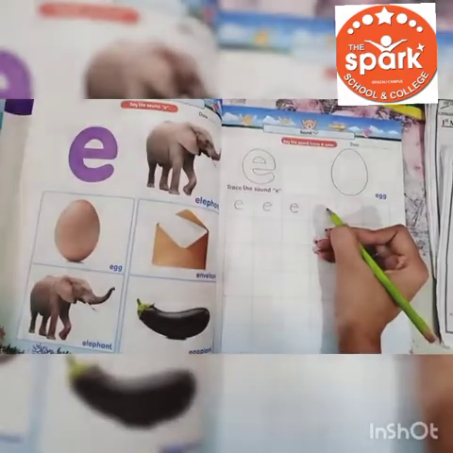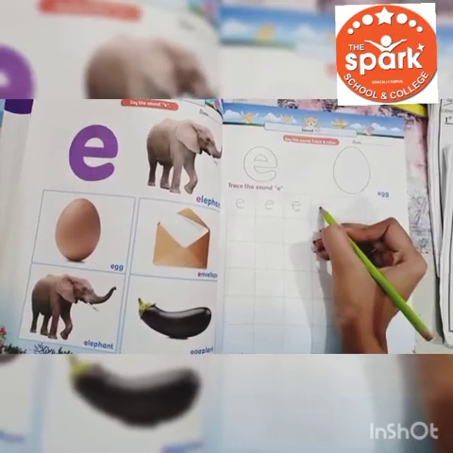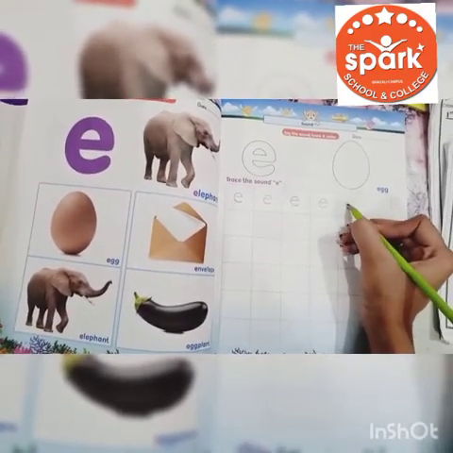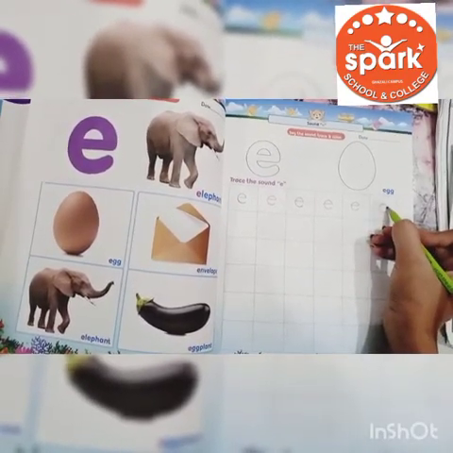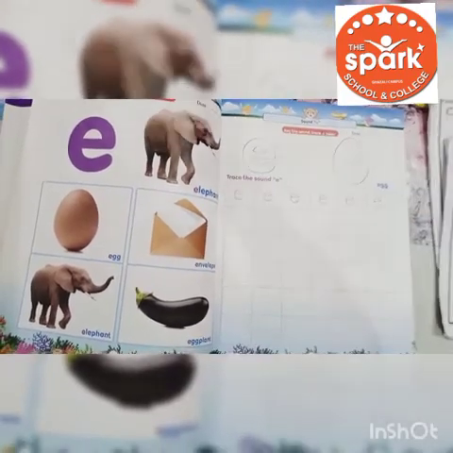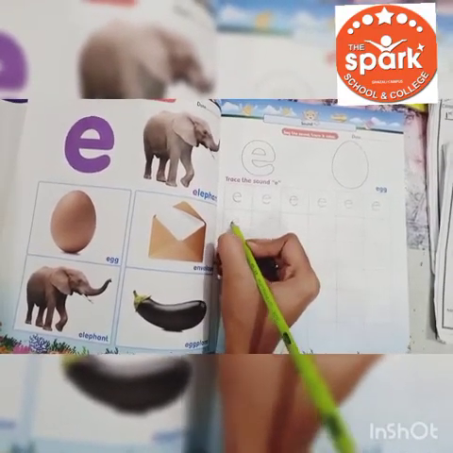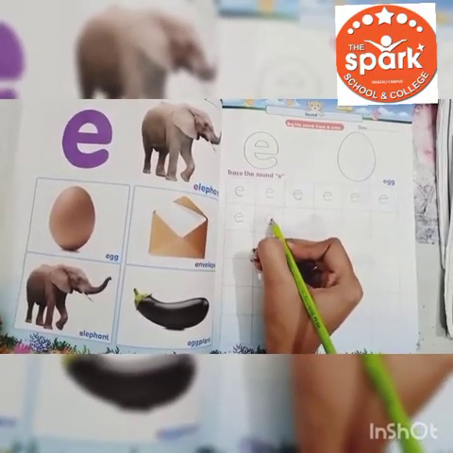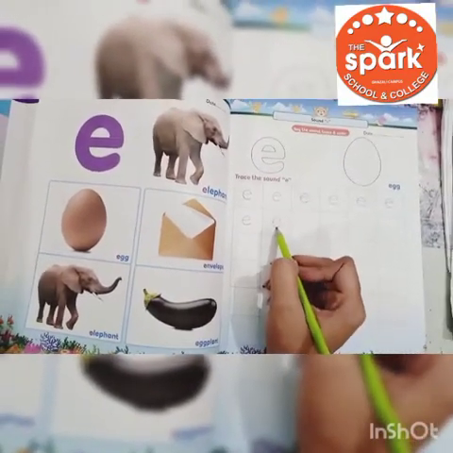Proper dotting. Neat and clean work. Make a curve and make a cursive. It's A. Okay, write down A. Make a curve and make a cursive. It's A. Which sound is this? A. Say out these words.